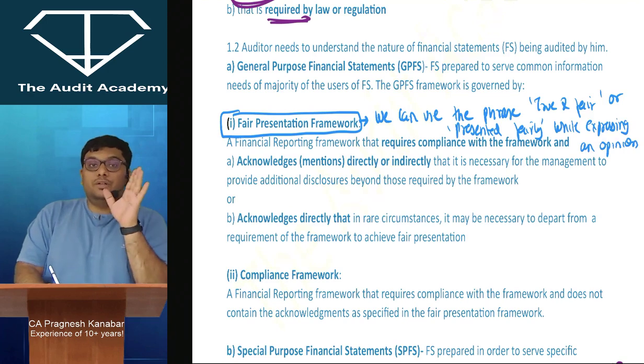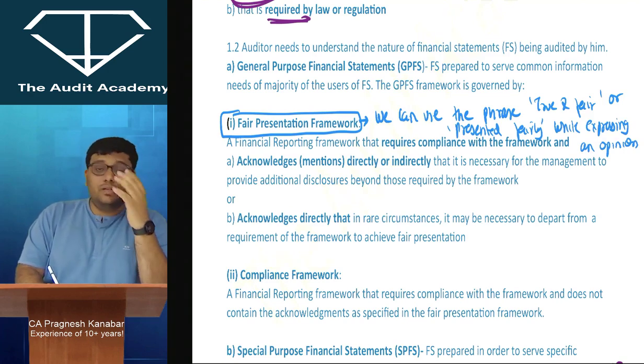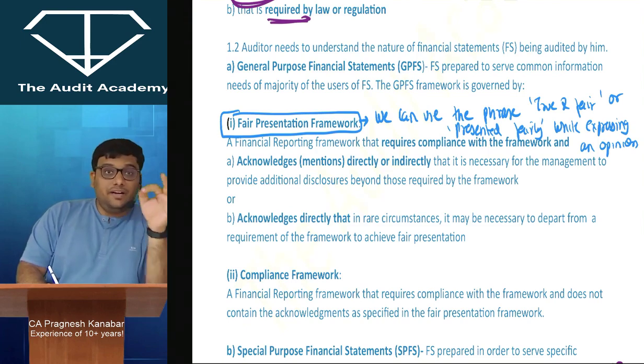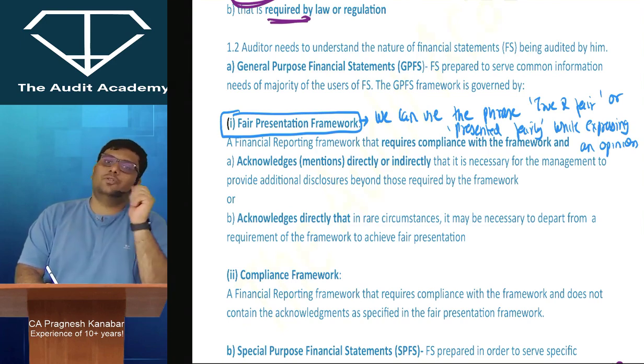See, SA 210 talks about accepting the audit engagement, agreeing to the terms of audit engagement, and the SA 700 series talks about opinion. That means right from the 200 series to the 700 series, this concept is going to be helpful.